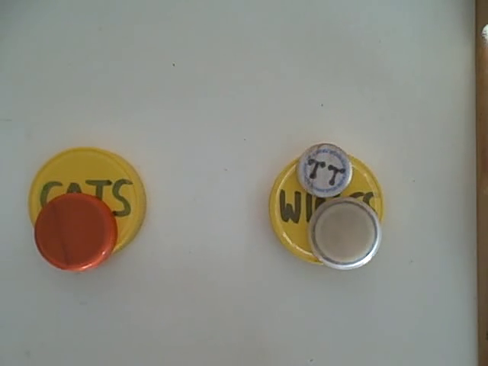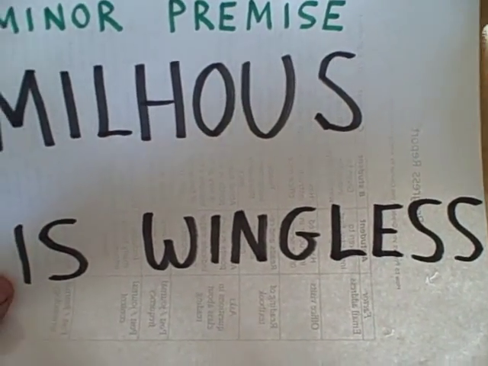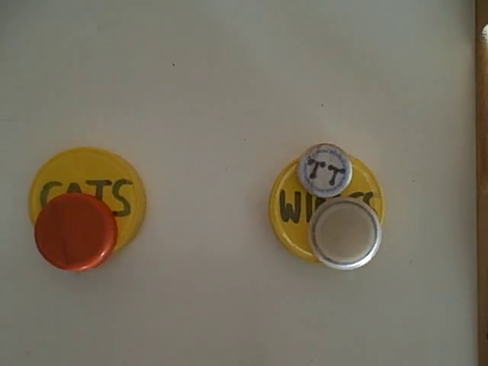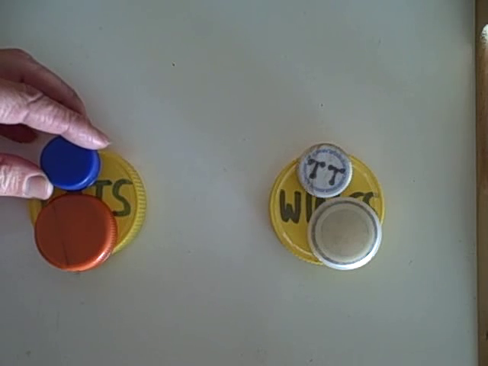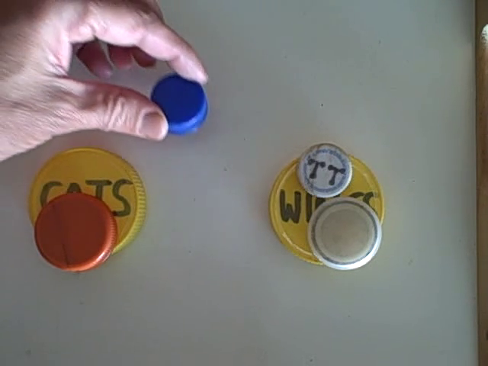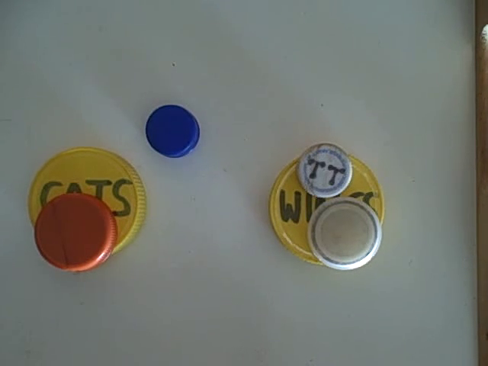So, let's try one more. Millhouse is wingless. Millhouse will be represented by the color blue, of course. All we know is that Millhouse is not over here on the wings. But is Millhouse a cat, a blue-haired cat wearing glasses? Or is Millhouse a boy? We don't know where to put Millhouse.